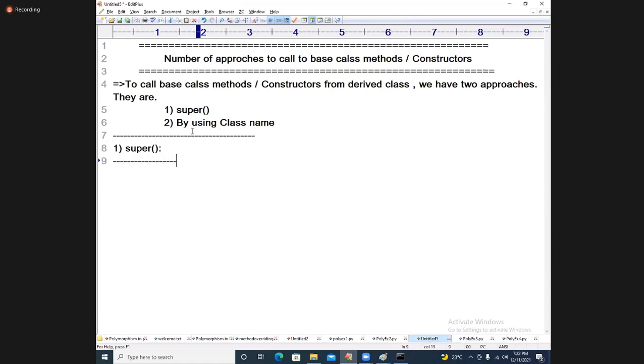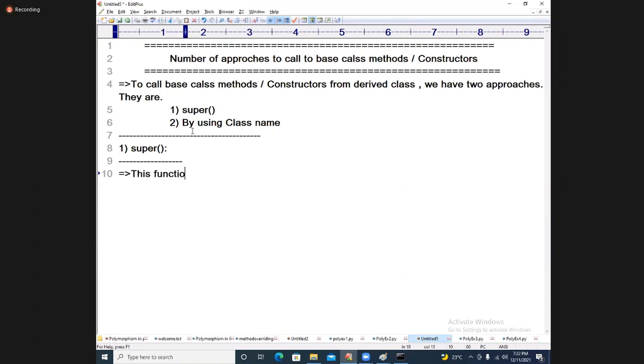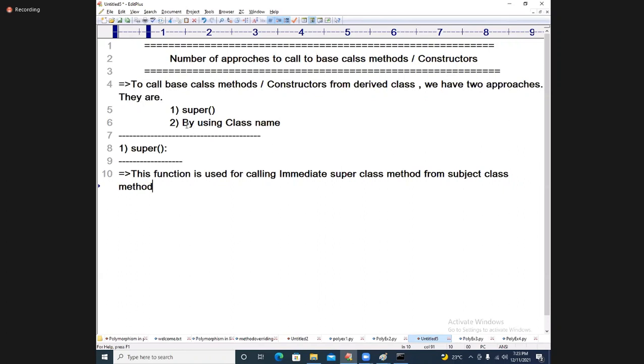Look at that. This function is used for calling the immediate superclass method from a subclass method, or if you want, used for calling the immediate superclass original method from subclass overridden methods.